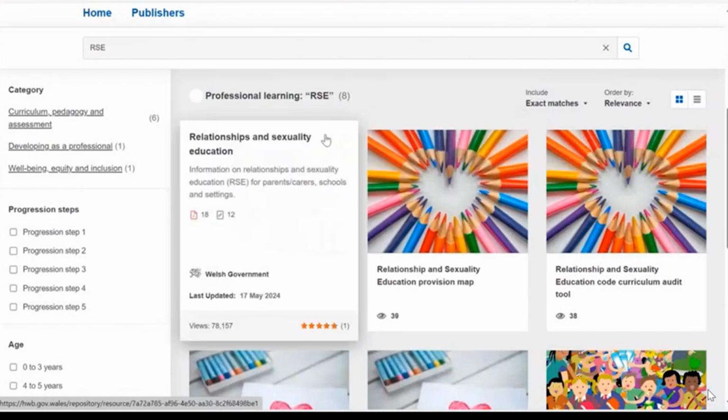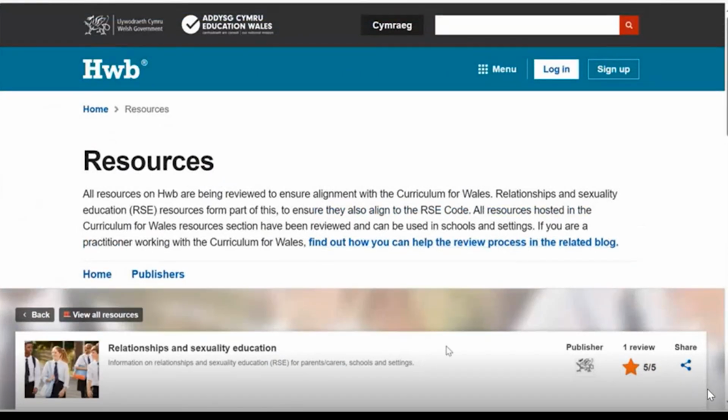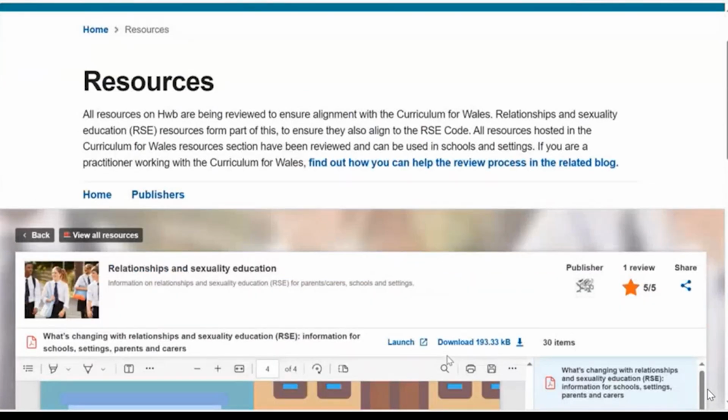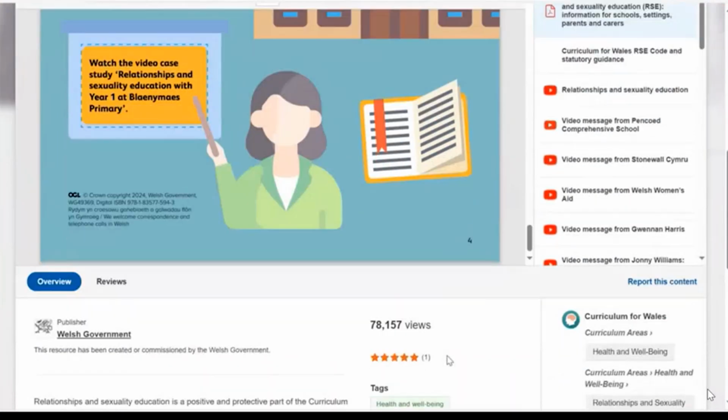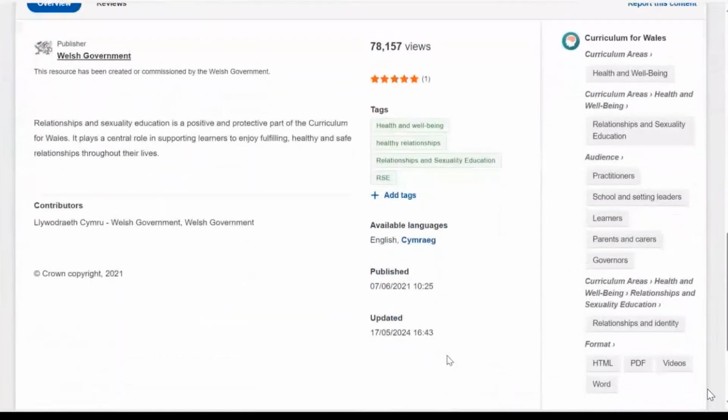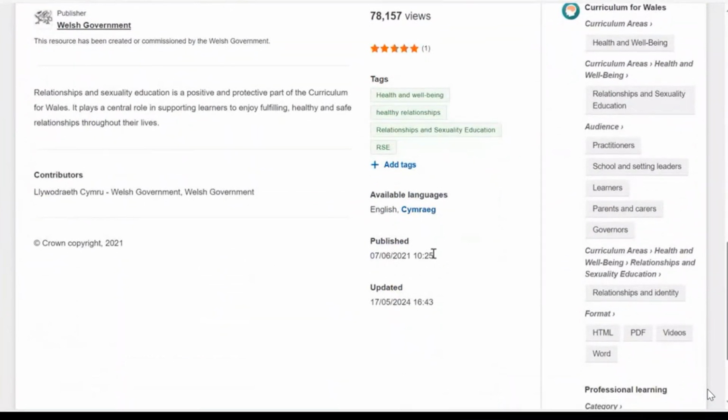So we can see the numbers of views. We can click on a card and see how recently that card was updated. So when you launch your resource card, you've got information down here as to when it was published and when it was updated. So that's the quickest way to search for what it is you're looking for.